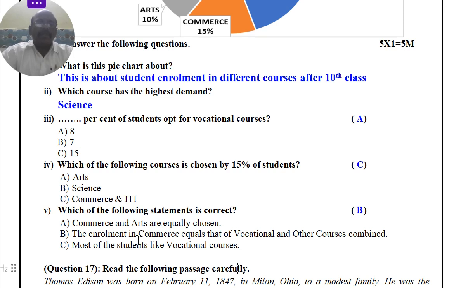Next, which of the following is correct? That is B only: enrollment in commerce equals that of vocational and other courses. Combining both, we are getting 15%. So this is the right one.